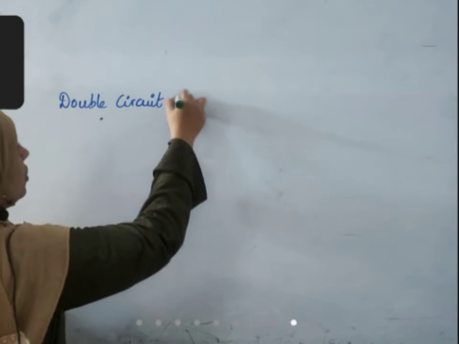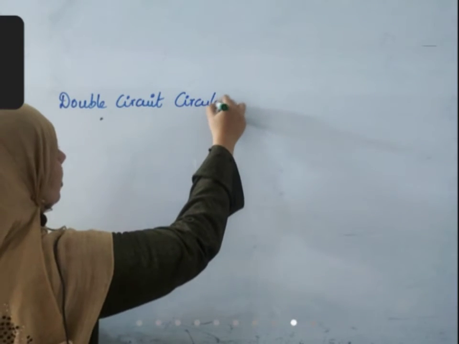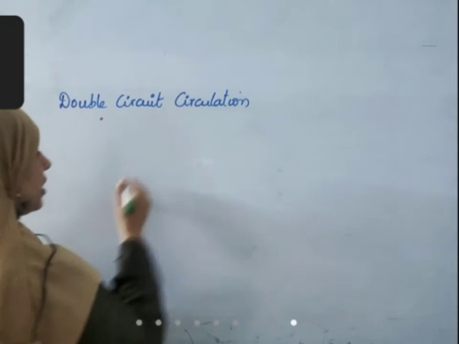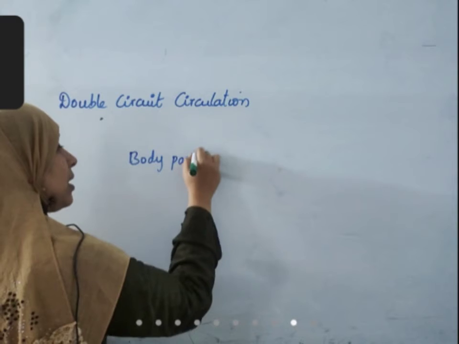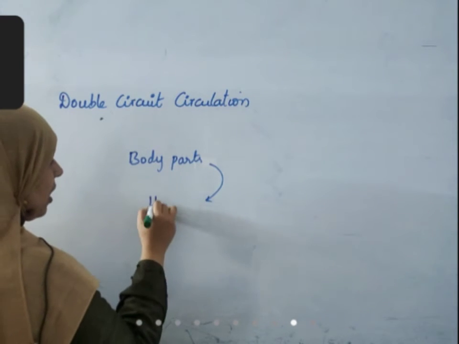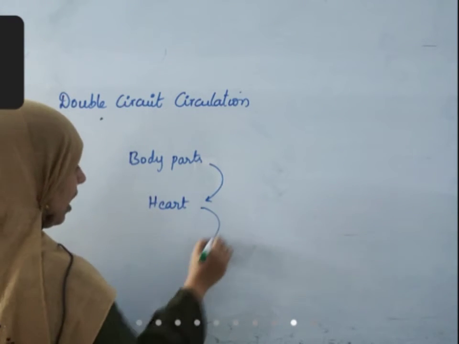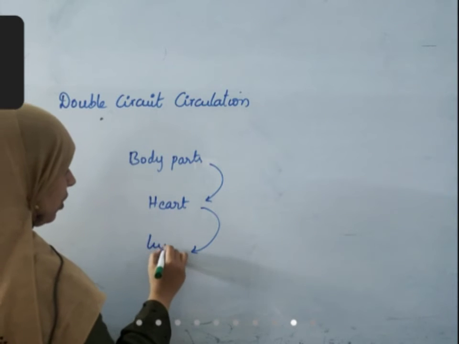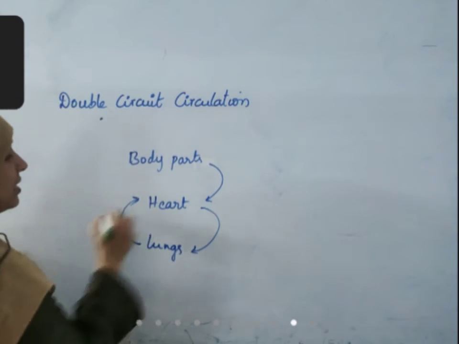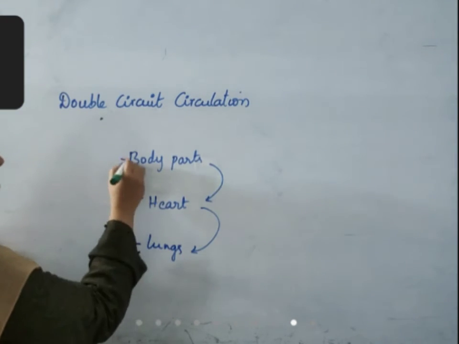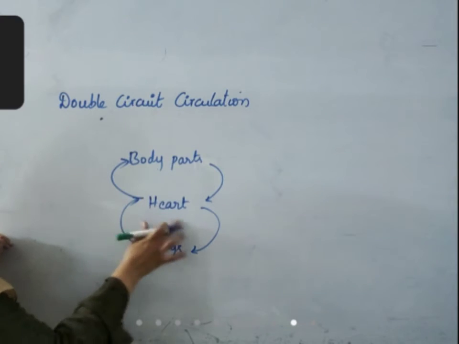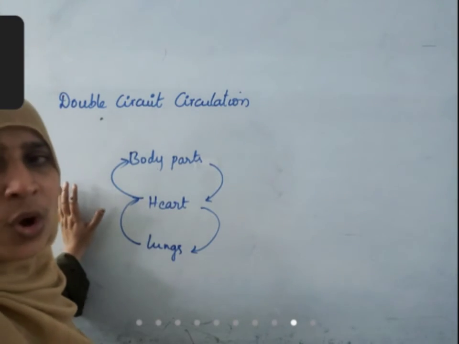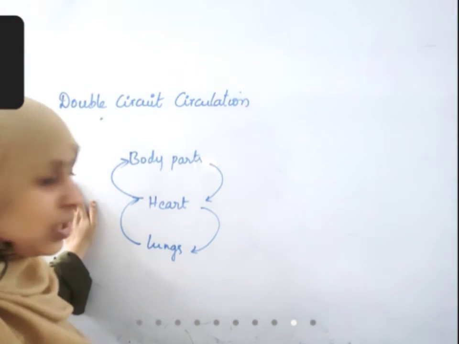Why is it called double circuit circulation? From all body parts, blood enters into heart. From heart, blood enters to lungs. From lungs, it reaches back to heart. And from heart, it reaches to body parts. There are two circuits in this. So this type of circulation where there are two circuits is called as double circuit circulation.